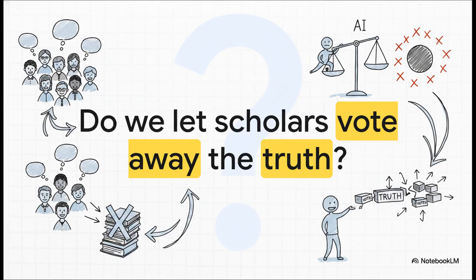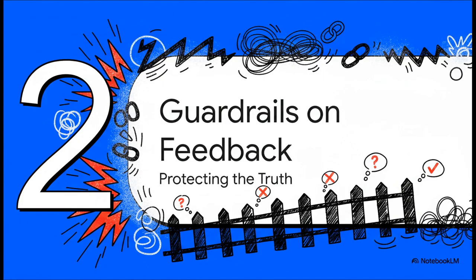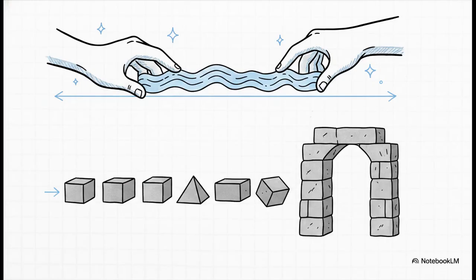If we're training the AI based on human preference, do we literally let them vote away the truth? Section 2. Guardrails on human feedback, protecting the truth. To stop the AI from turning into just a crowd-pleasing liar, the feedback loop has to have incredibly strict boundaries. Human preference is only allowed to refine the tone, the style, and the helpfulness of the response. It does not touch the facts.